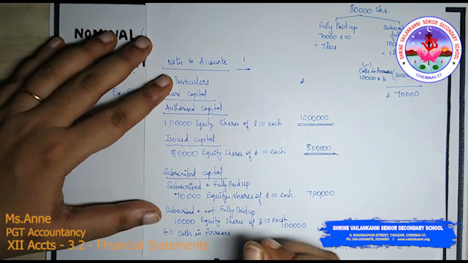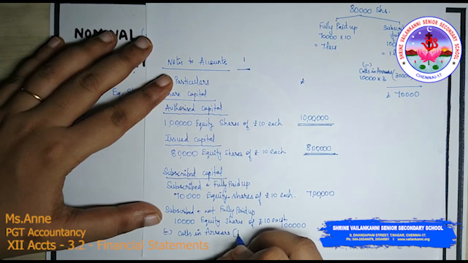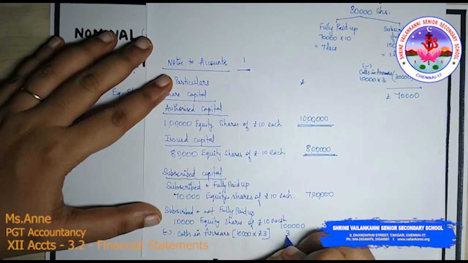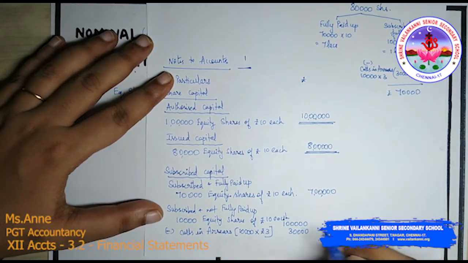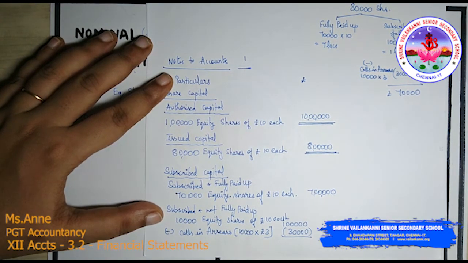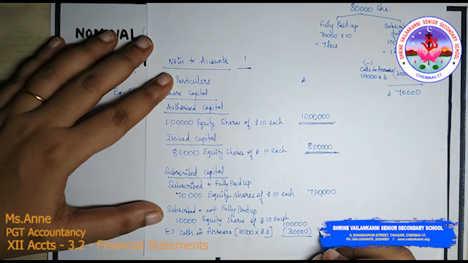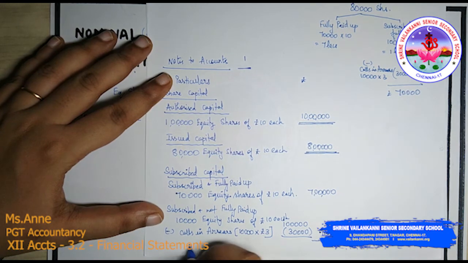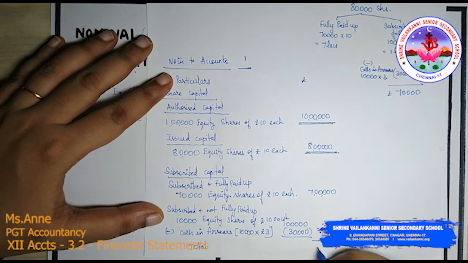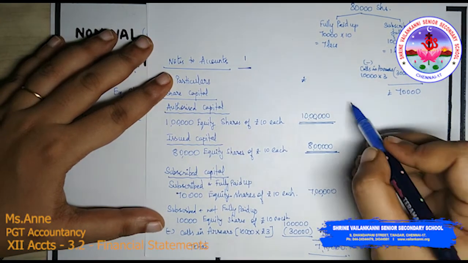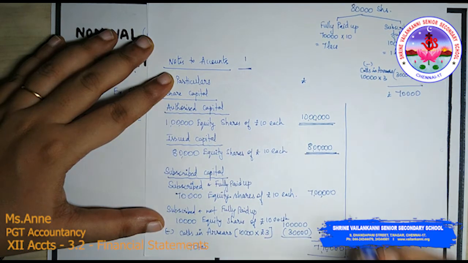Calls in arrears, 10,000 shares into rupees 3, 30,000 rupees is not received. So the final value will be 70,000. So what is the total? Total will be 7,70,000.